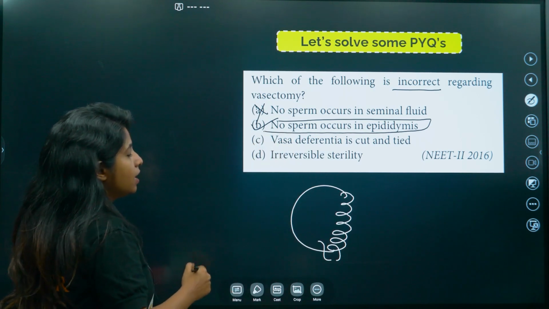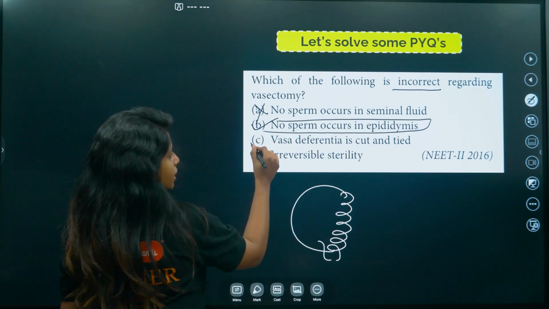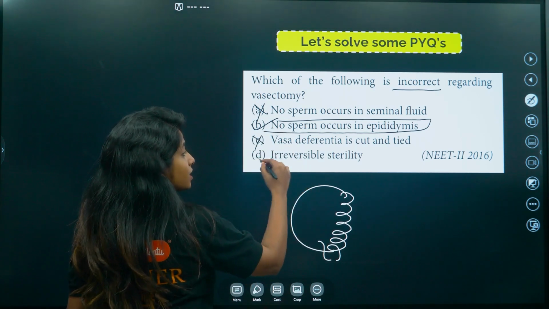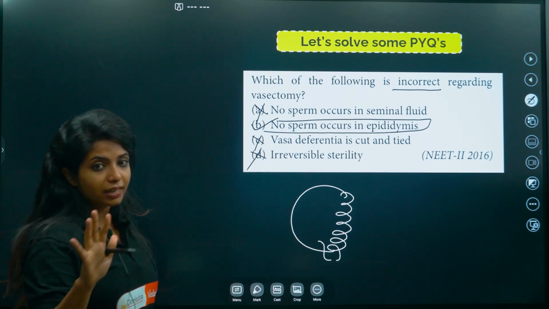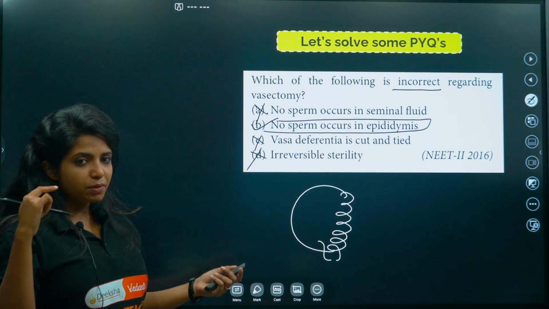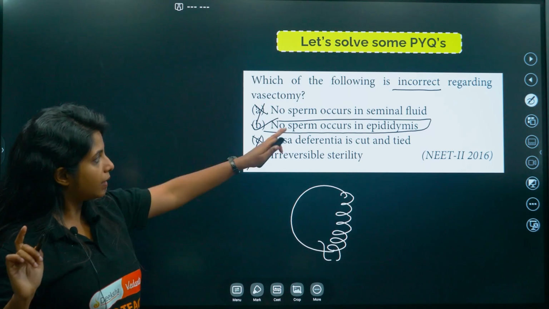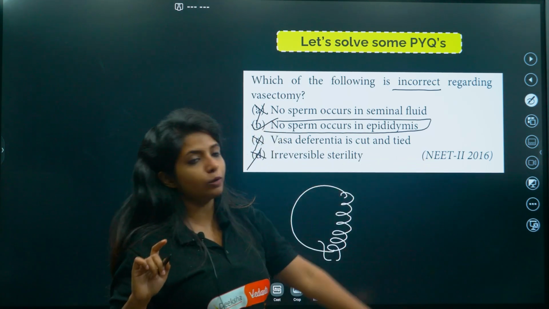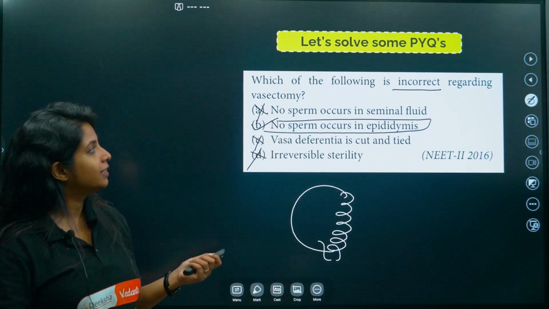Vasa deferentia is cut and tied. No, it is correct. Irreversible sterility, that is also correct. It is not incorrect. It is correct. Please do not think like that. Sometimes my brain stops working. But yeah, this is the correct answer. It came in NEET 2016.